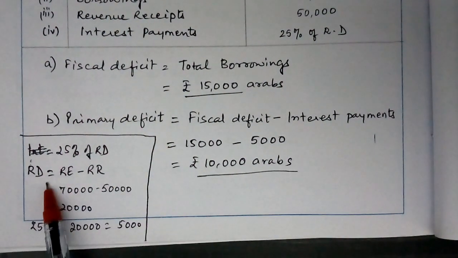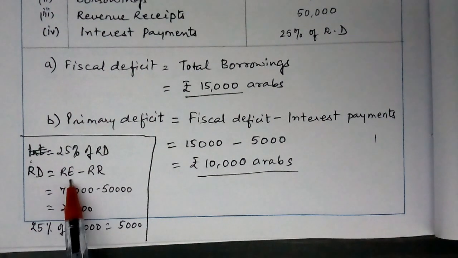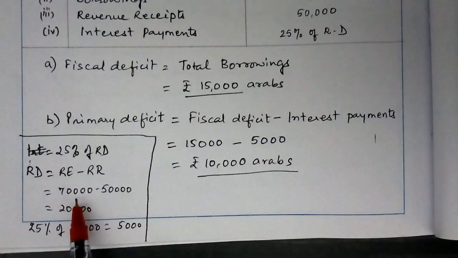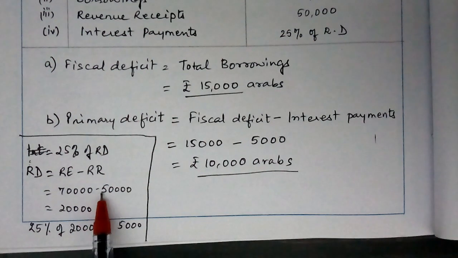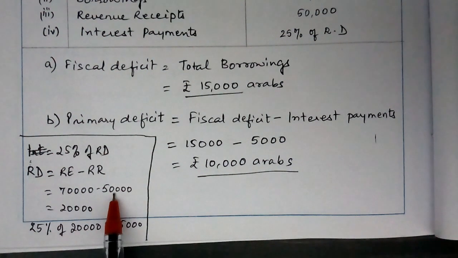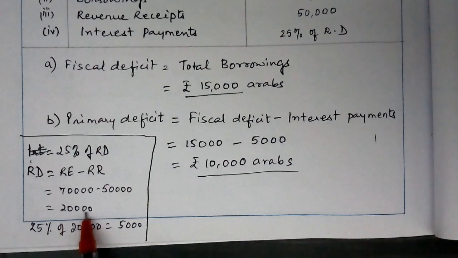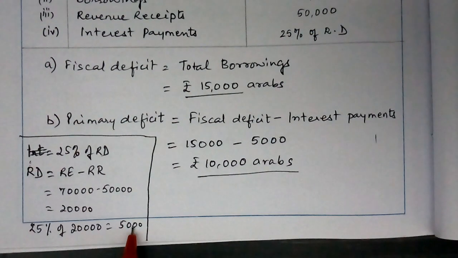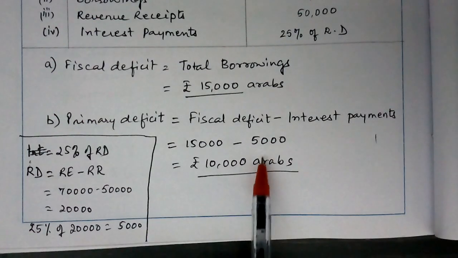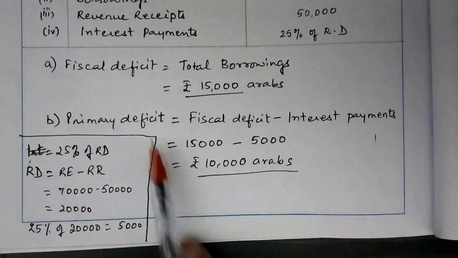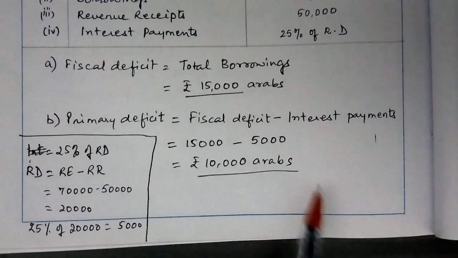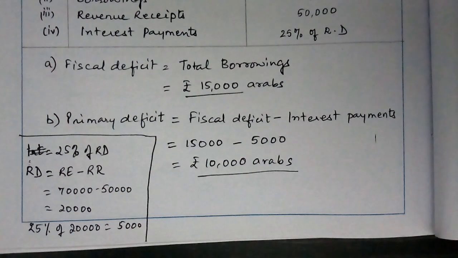Revenue deficit is equal to revenue expenditure minus revenue receipts. We are given revenue expenditure to be 70,000 and revenue receipts to be 50,000. So the difference being 20,000, and 25% of this revenue deficit, which is 20,000, is equal to 5,000. Putting the value over here, we get primary deficit equal to 10,000 Arabs of rupees. So those are the questions that are asked on primary deficit.